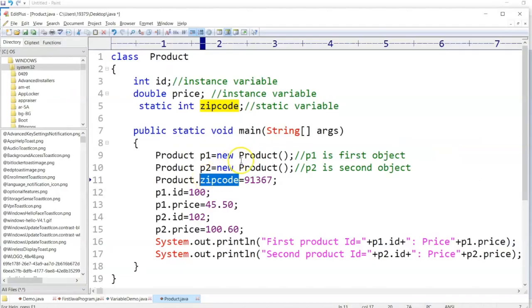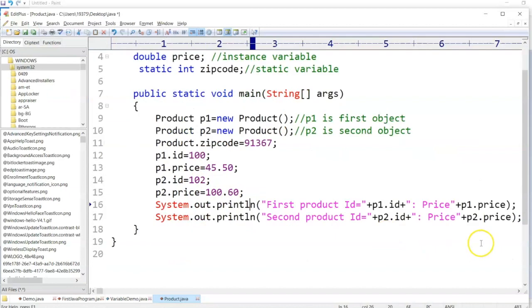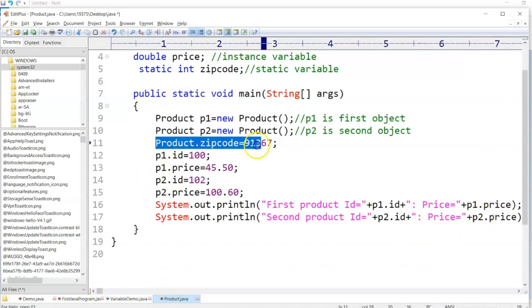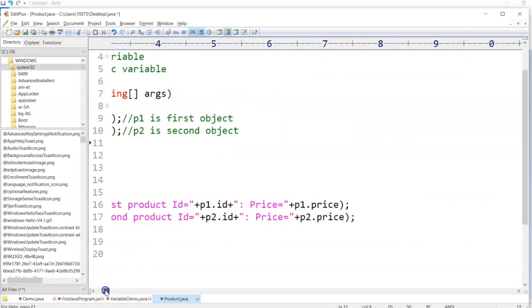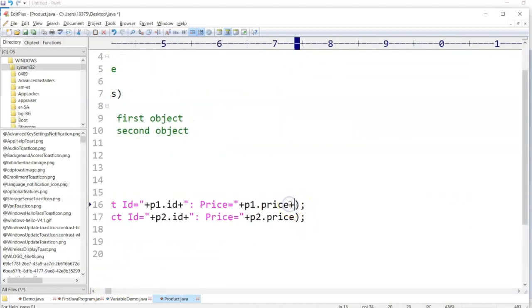So let's see here. I want to print the zip code for this and the zip code for this. You already stored here, you assigned some zip code to the static variable. Just scroll to the right side and say plus double quotes zip code is equal to plus, how can I access? Product.zipCode.